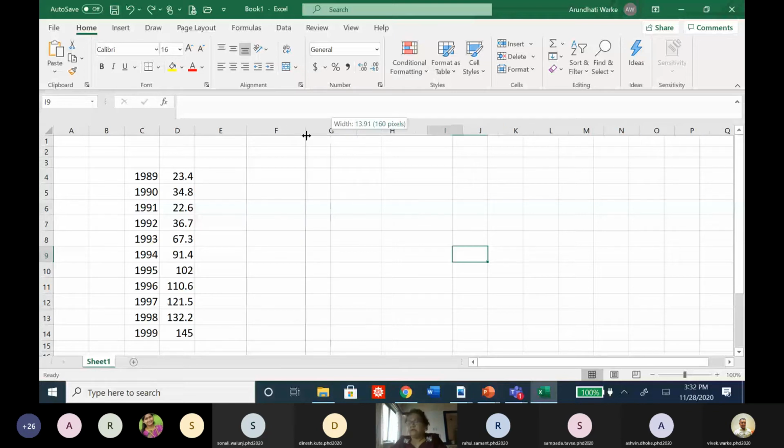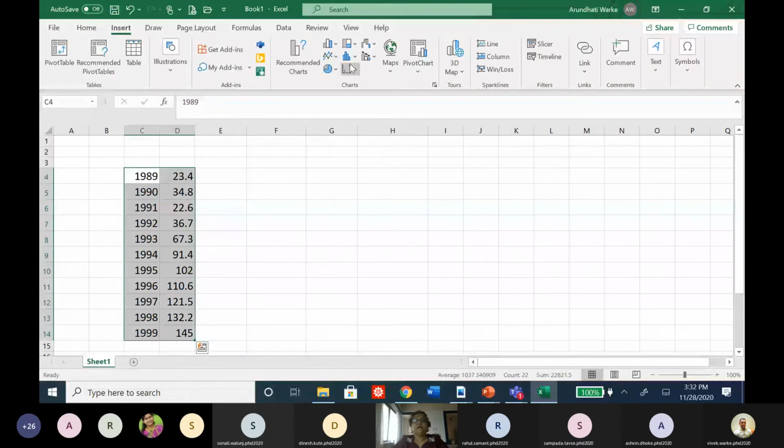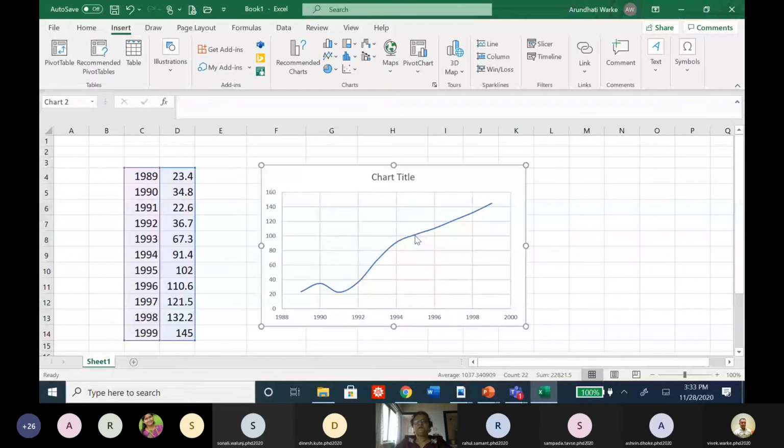I can directly get it with the help of Excel, just like I showed you previously. If I select it and insert the chart, now instead of a straight line, I will insert this curve. This is a curve. All right, now I want a trend line which is parabolic in nature. So add trend line.